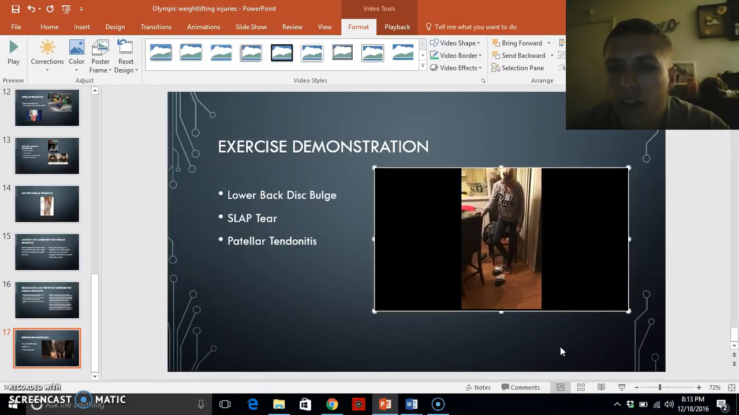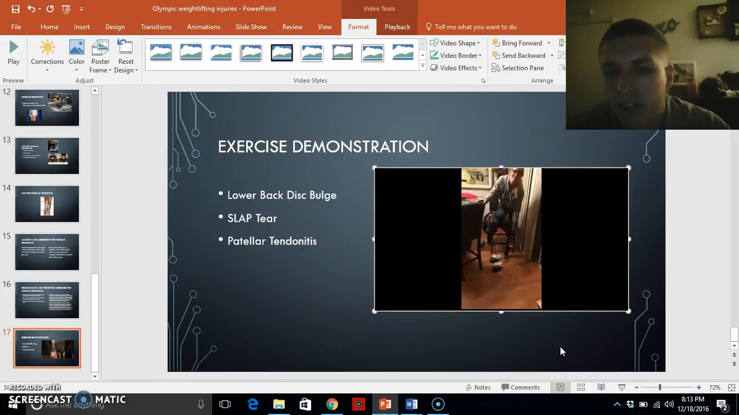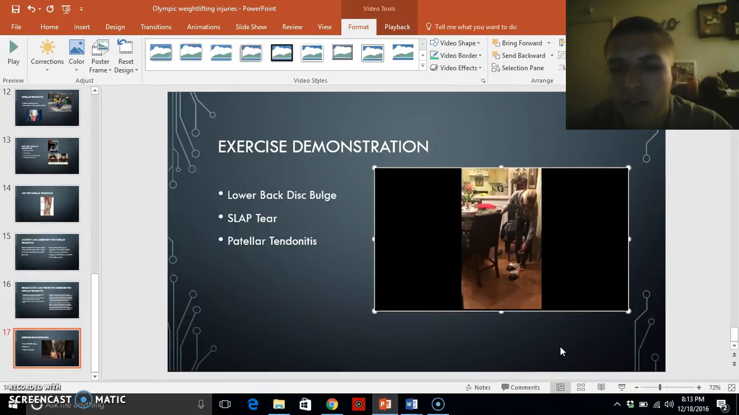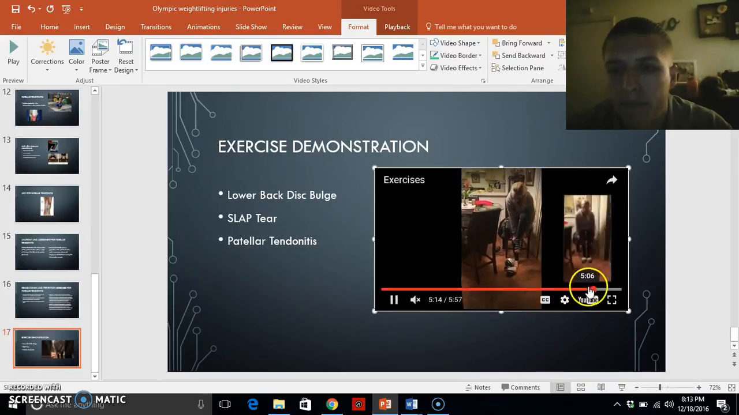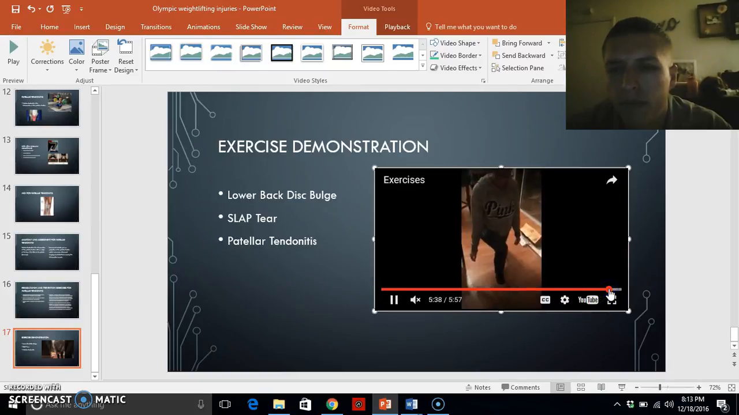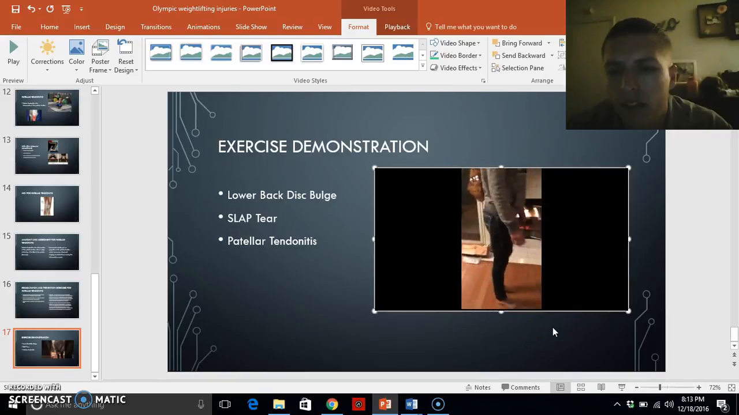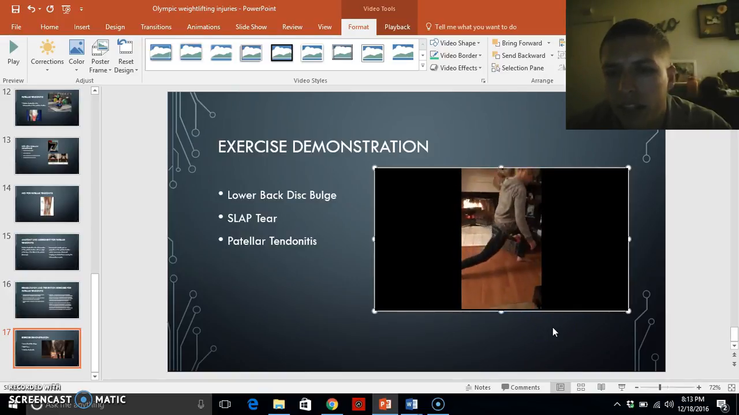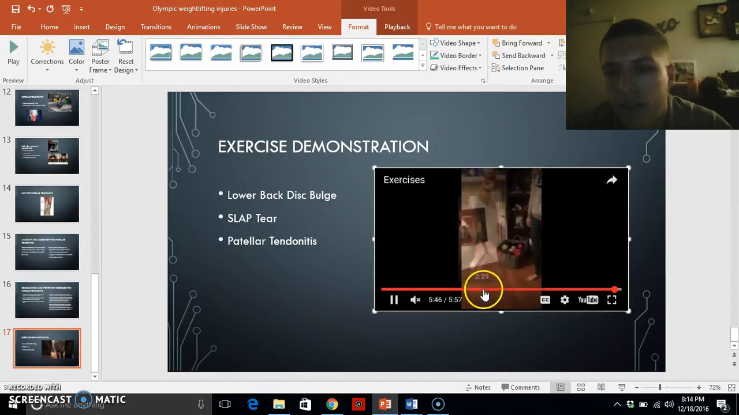Then next we're going to do a lunge here. This is where she's making sure she has her shoes and everything off. You can see how her knee is not forwardly tracking, it's remaining neutral. Up and over, there we go.